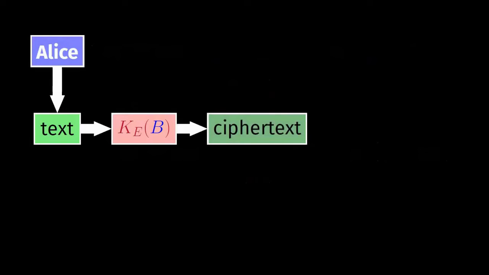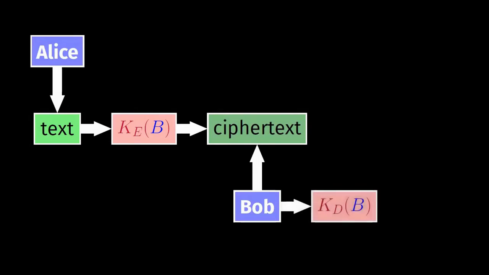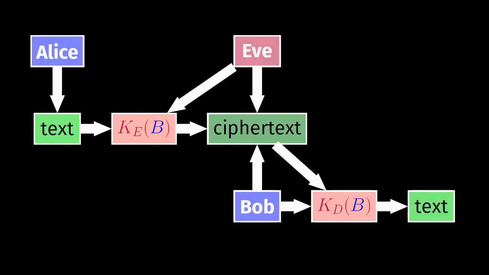In order to recover the original message, Bob has to decrypt the ciphertext using his own decryption key, which he needs to hide from other people, including Alice. Again, like before, Eve cannot decrypt the ciphertext, not even if she knows Bob's public key.